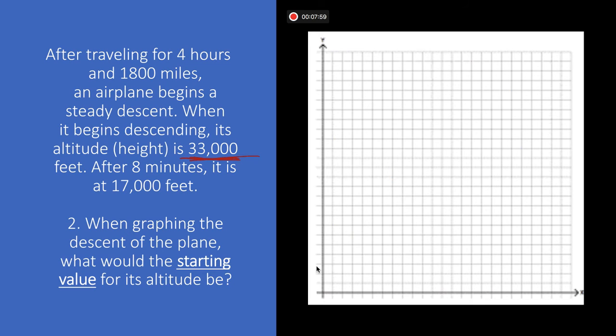So if this is the ground, 33,000 feet would be somewhere around here. So my starting value is going to be 33,000.